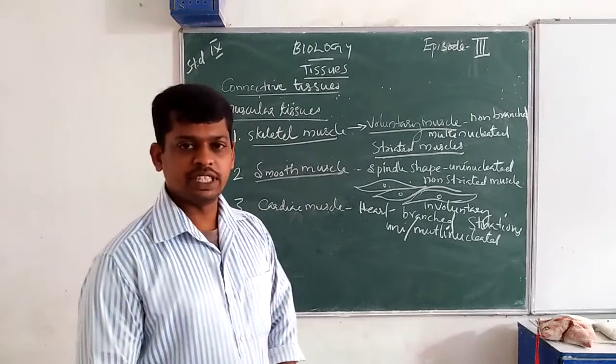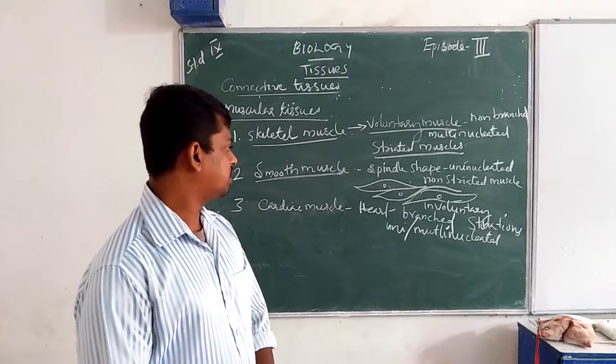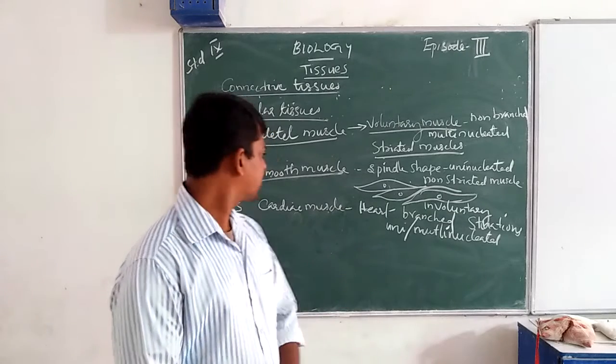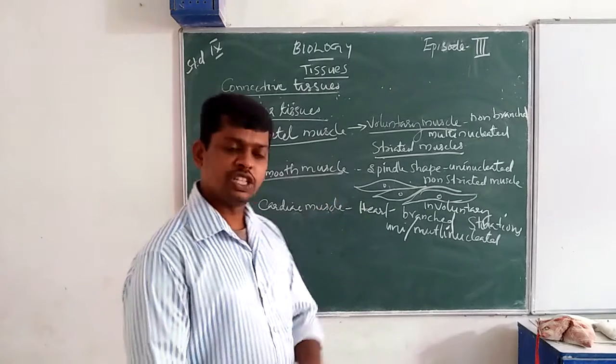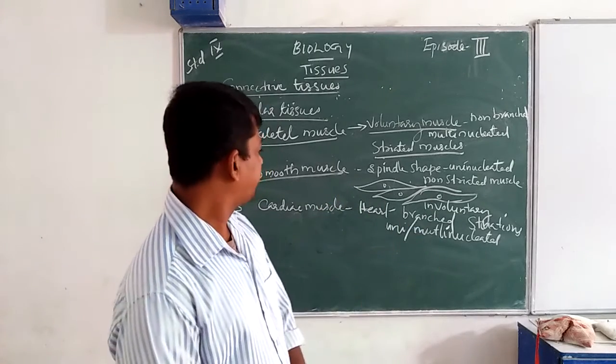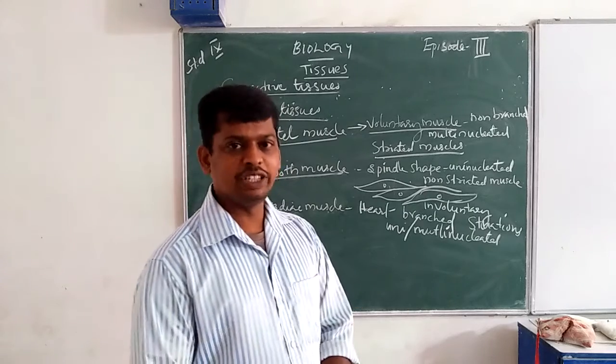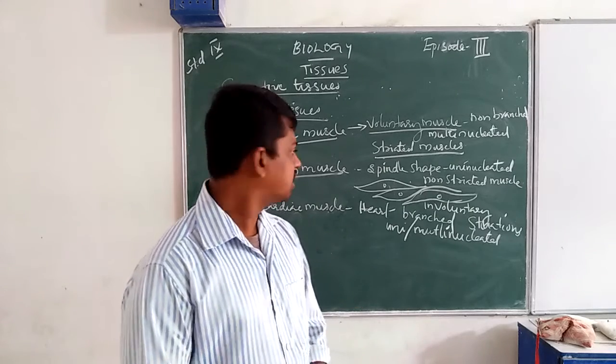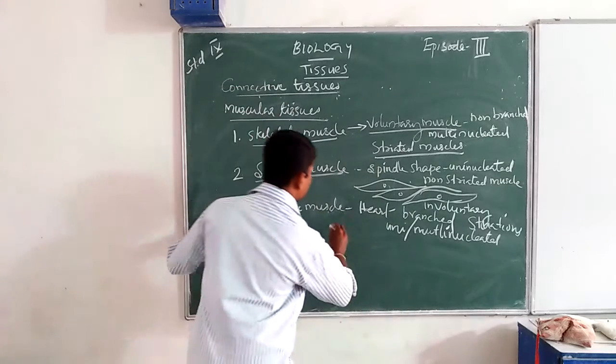Cardiac muscles are present in the heart, otherwise known as heart muscles. These are branched, striated, uni- or multinucleated, and involuntary in function.